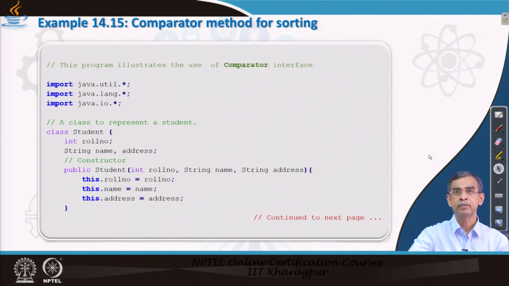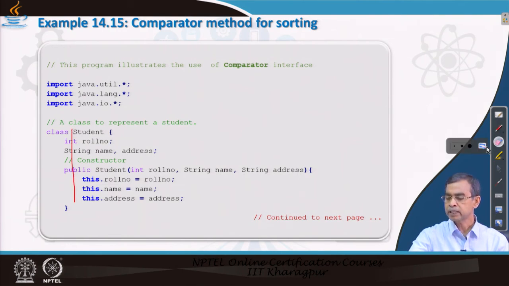Now, Comparator is one method I have already given an idea about while I was discussing ArrayList for user defined data type. Now Arrays can also be extended to user defined data type, and here is an example. First let us define one class called Student with these constructors and a few methods in it, the regular method to print.